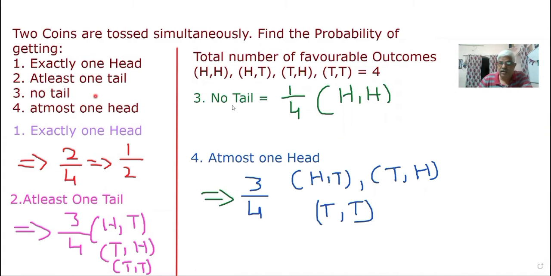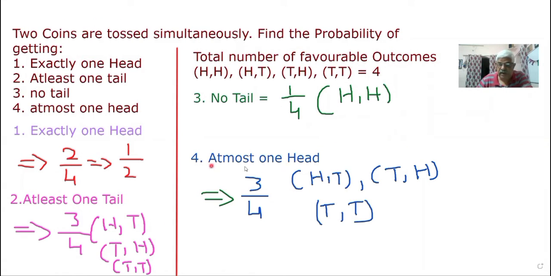Next, third one, no tail. No tail means you should not get any tail here. Such an event, how many are there? In the second one, tail is there. In the third one, tail is there. In the fourth one, two tails are there. But the first one, observe, no tails. So only one possibility is there. One out of four is the answer.